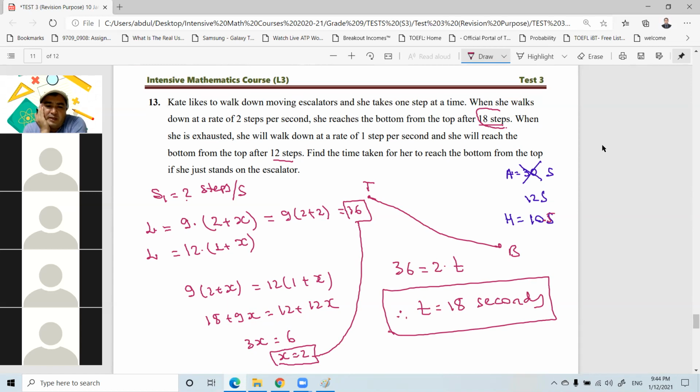Hussein, what do you think? Did I make a mistake or did you make a mistake? I made a mistake. Arat, any objection? Teacher, but it said that she will become tired after 12 steps. Yes. So at first it is 6 seconds till there. Then after 6 seconds, the remaining is again 6. And as it's one step per second, it becomes 12.